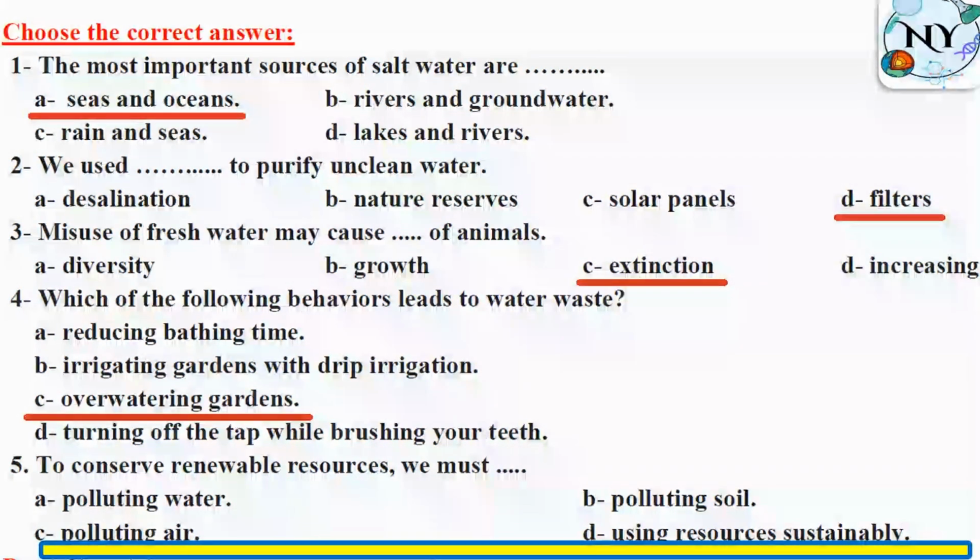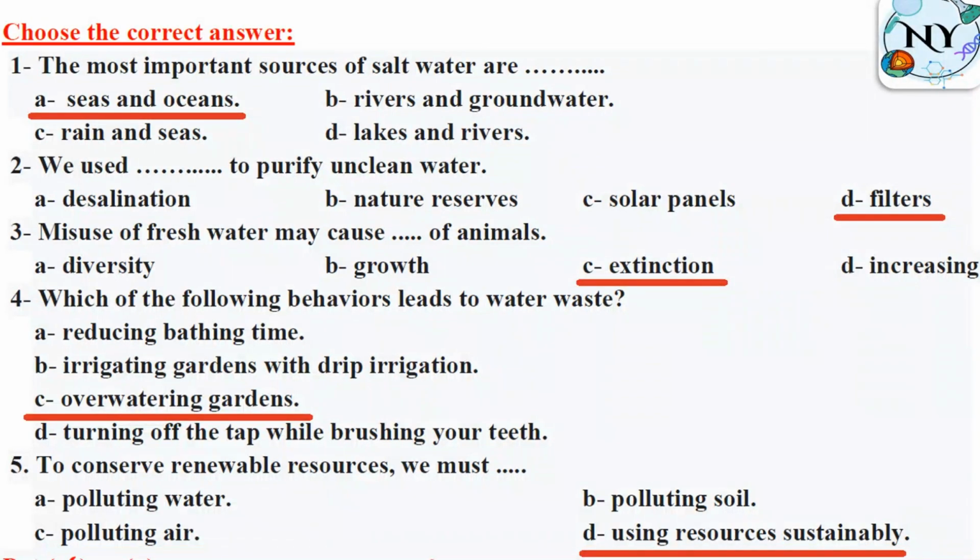To conserve renewable resources, we must conserve. I said a few moments ago that it has other 3 words with the same meaning. Could you write it in comments below, please? So we must use resources sustainably. So we said we have 2 methods to conserve natural resources or renewable resources that we have in nature. The first one was preservation, and the second one was sustainability.